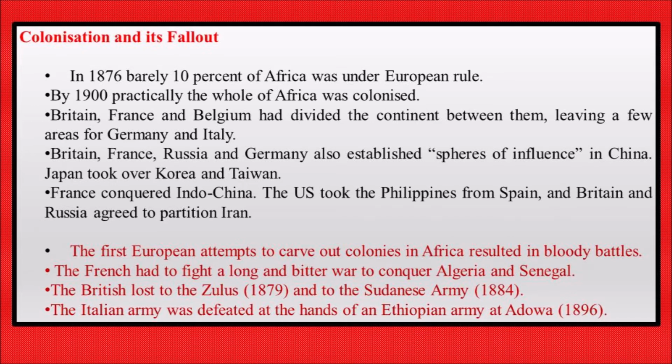And now let us see how was the first European attempt to conquer the colonies in Africa. That is, how was its first attempt to colonize Africa? The French had to fight a long time in order to conquer Algeria and Senegal. The British lost to the Zulus and the Sudanese army, and the Italian army suffered a devastating defeat at the hands of the Ethiopian army at Adowa.